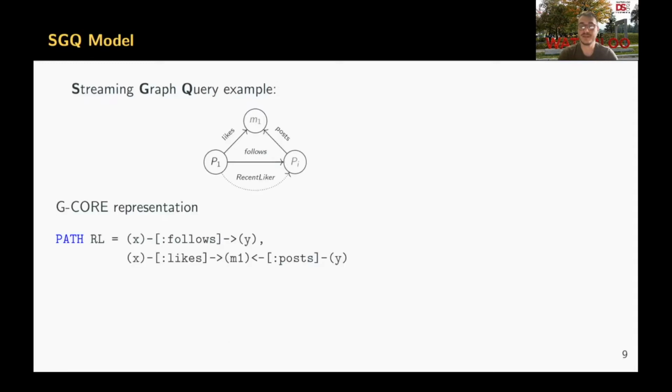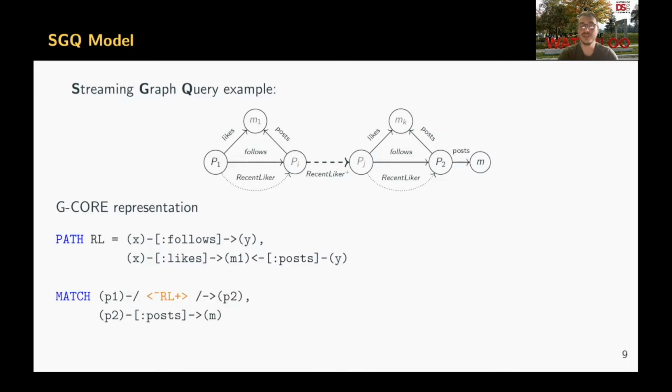We can define a recent-liker relationship as a triangle pattern that describes two users are recent likers of each other if a user follows another user and likes a content that is posted by that user. And for our recommendation task, we can say that we would like to find an arbitrary length of paths that consist of these recent-liker relationships. Then we would like to recommend posts that are created by such users. And in G-CORE, we can represent this query by using a recursion over the path construct.